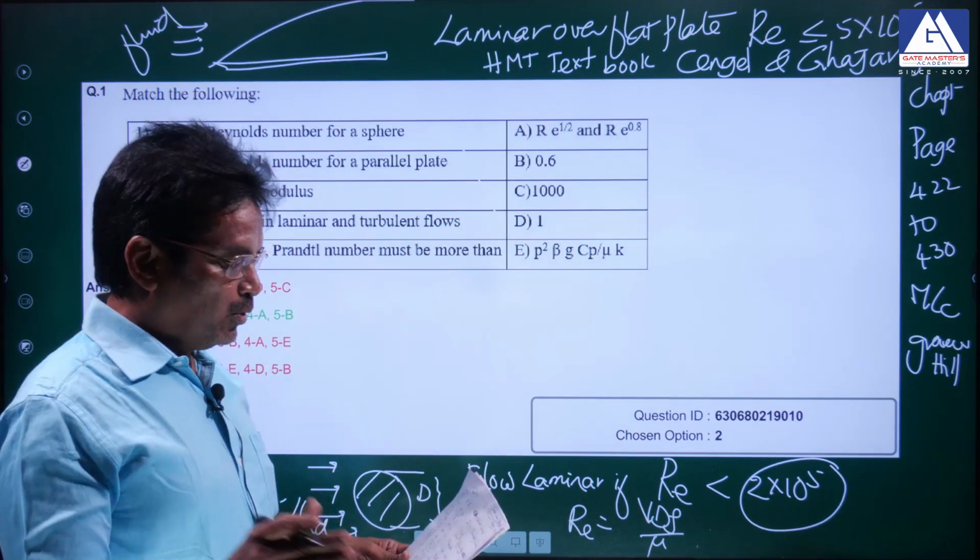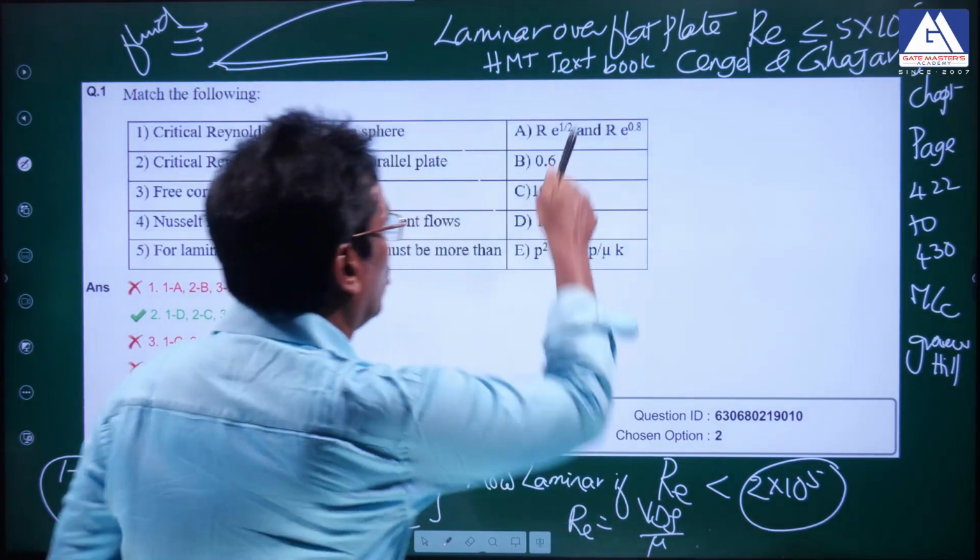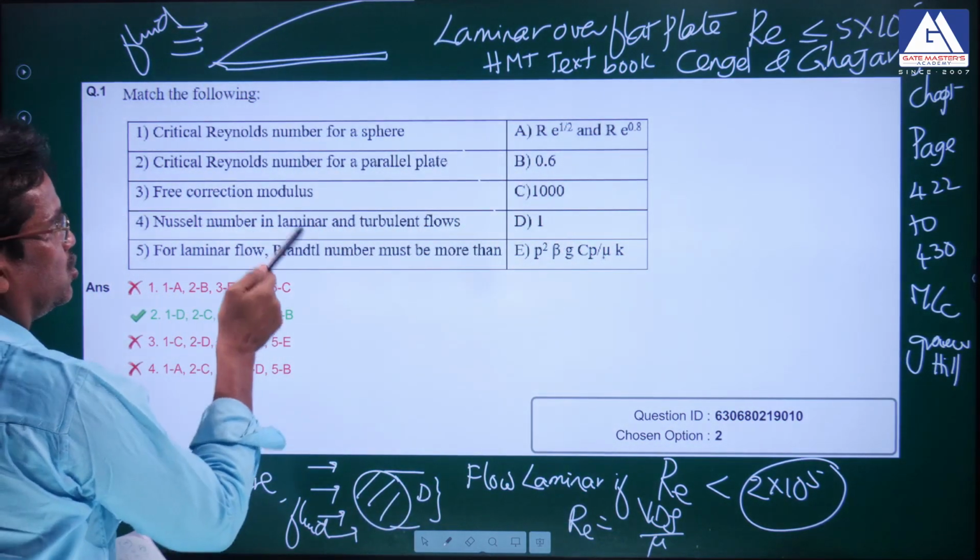So students can definitely note down this textbook for the first question. The source is Cengel and Ghajar.